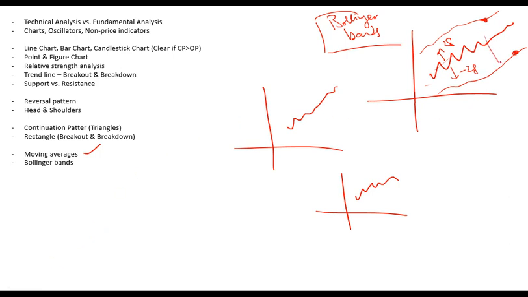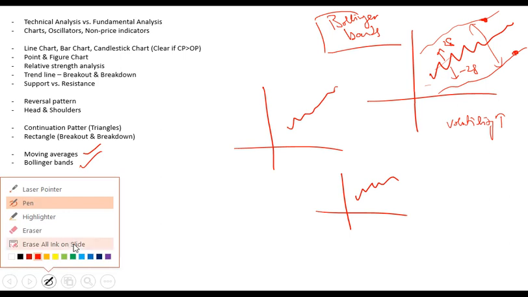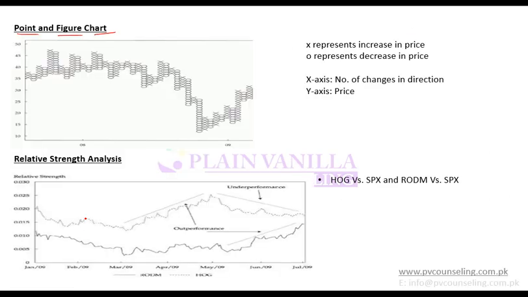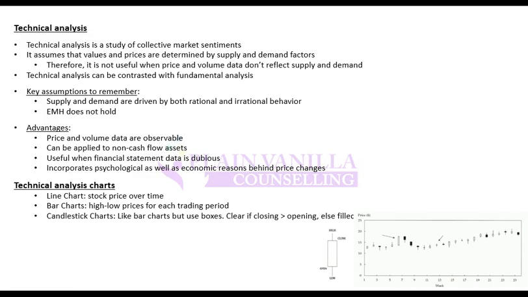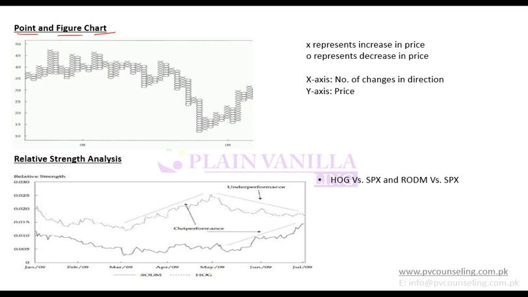And if this distance between Bollinger Bands increases, it means volatility is increasing or risk is increasing. Volatility is risk, so it means risk is increasing. So this is Bollinger Bands. Any confusion so far? This is done.